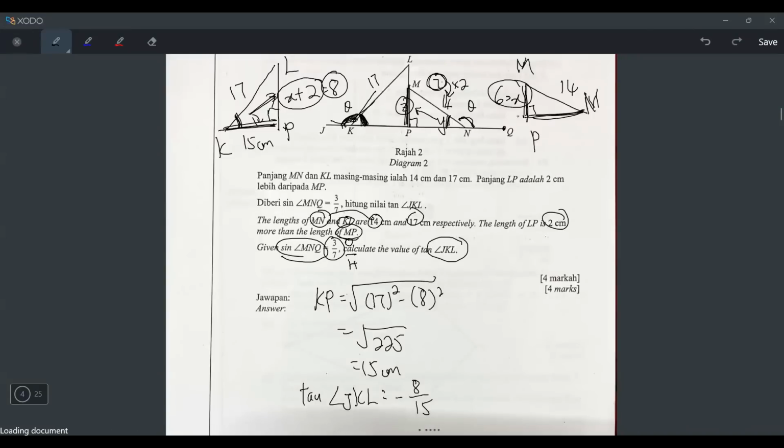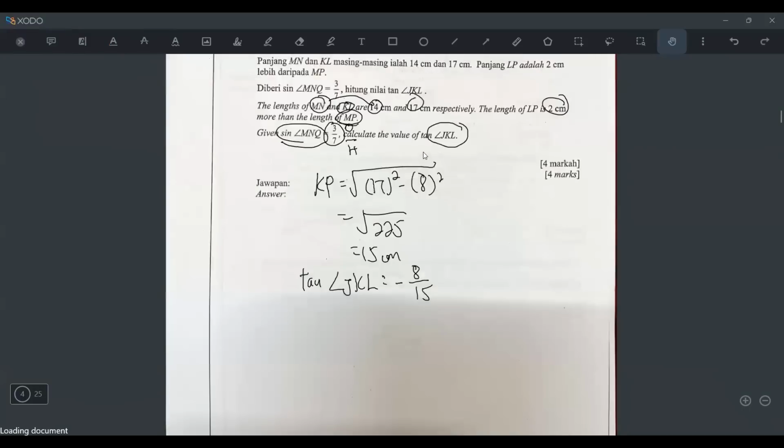All right. And one thing I want to check for you is, if I never do this, can I do this? Cannot, right? Because you need x equals to 6, then only you know the opposite is 8. So this is also part of the working. Okay, so hope you understand.